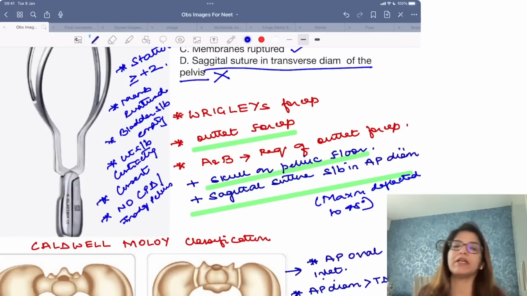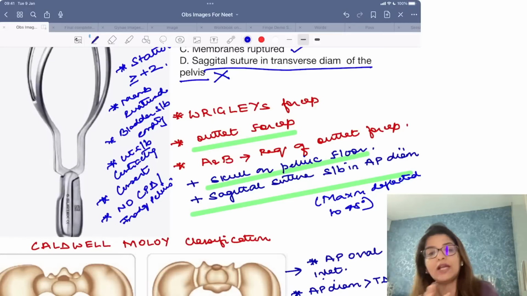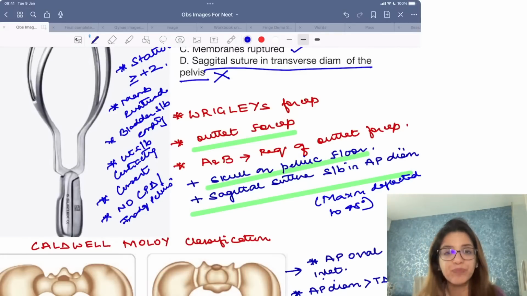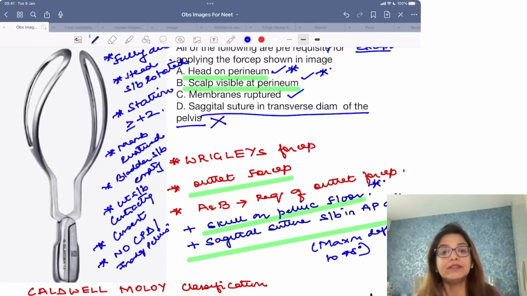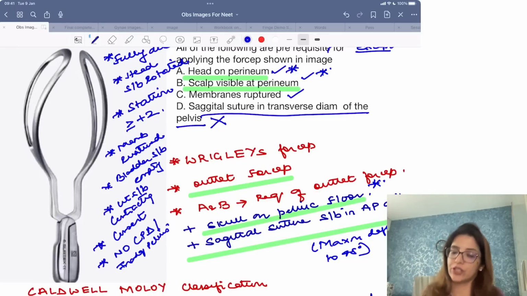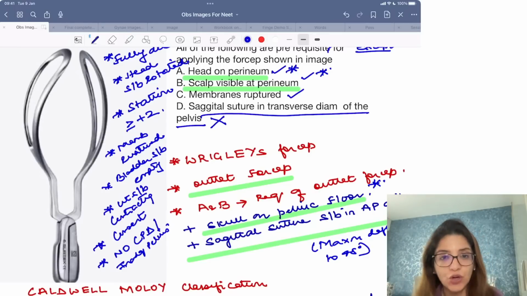It should not be a case of CPD or inadequate pelvis. This is a general requirement for all kinds of forceps deliveries, right? These three, 1, 2, and this skull should be on the pelvic floor, these are specific requirements for outlet forceps. Clear to all of you?